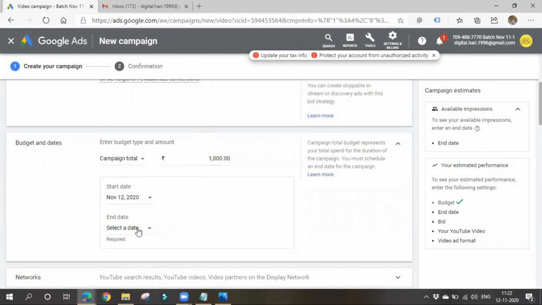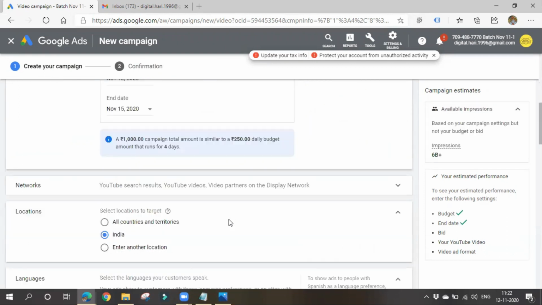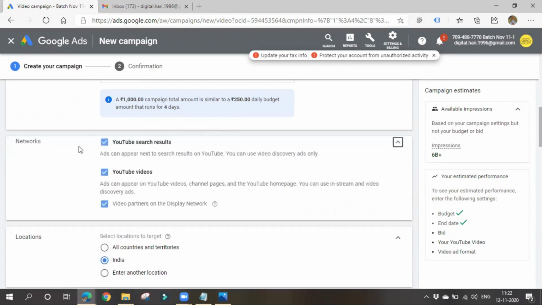So from today, I want to run this for some 3 days like such. It's okay. So the campaign total amount is similar to 250 daily budget. So it is taking that amount, and your ads run for 4 days like such, it is saying. Okay. So next, networks.